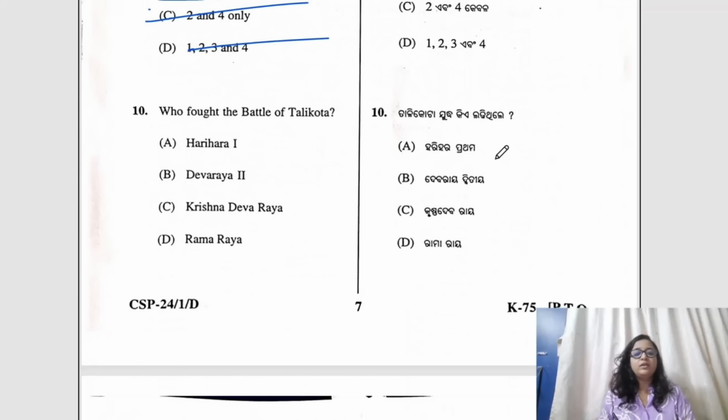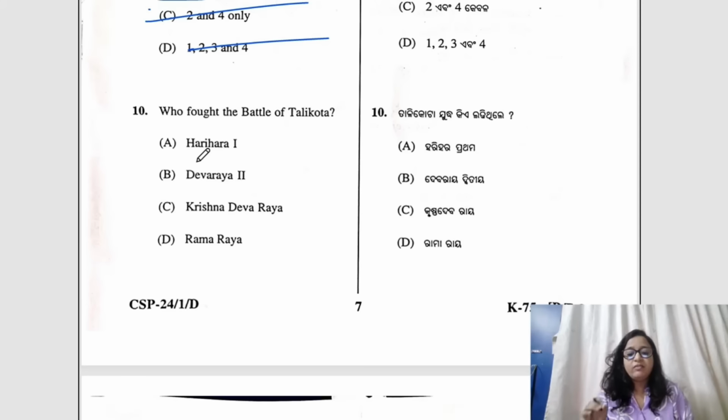Question number 10. Who fought the Battle of Talikota? A very easy question. The Battle of Talikota was fought between the Vijayanagar Empire and a coalition of the Deccan Sultanates in 1565.